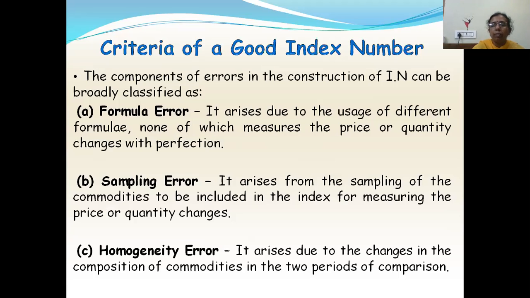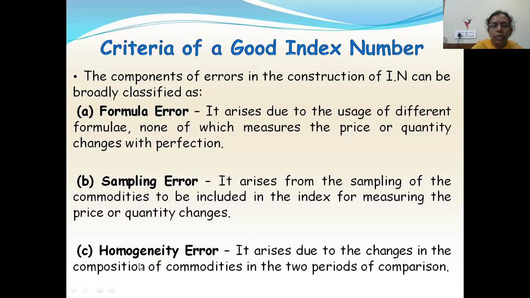Sampling error. What is sampling error? If you are not selecting a correct representative of the population to calculate the index number, then you will get sampling error. That means if you are selecting a wrong sample of the commodities to calculate the index number or for measuring the price or quantity changes, then you will get a sampling error. So it arises from the sampling of the commodities to be included in the index for measuring the price or quantity changes.